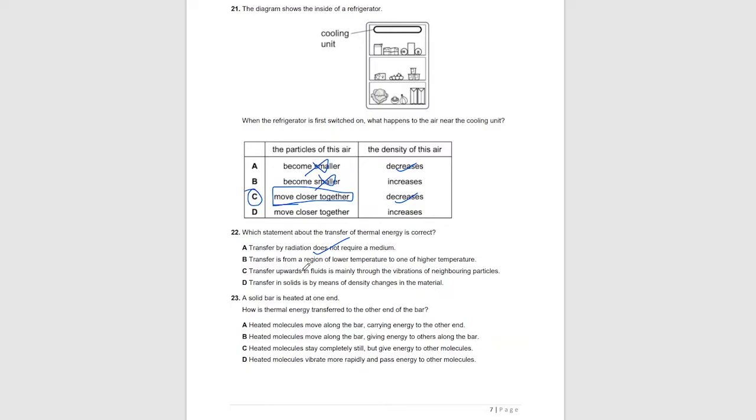Transfer is from a region of lower temperature to a region of higher temperature. Heat always flows from a region of higher temperature to low temperature. But option B shows that it flows from a region of lower temperature to higher temperature, which is not possible. So B is also wrong.